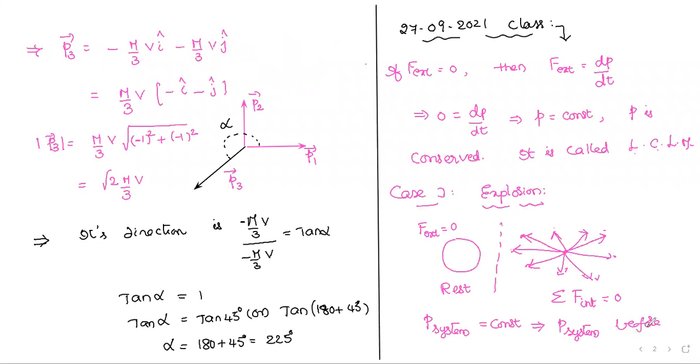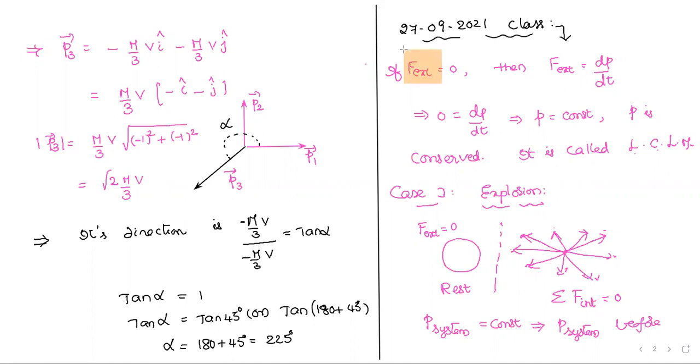Using that concept, the law of conservation of linear momentum, theoretically it is very easy to understand. In the numericals, we have to take care. Two points we have to check before using this formula. First we have to check whether the external force is zero or not.